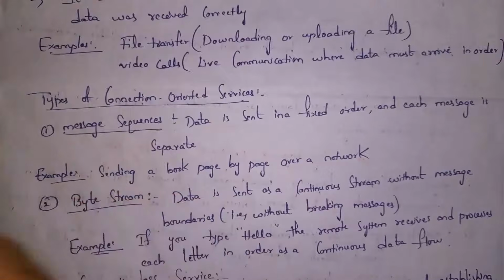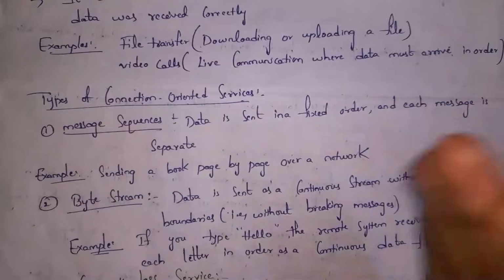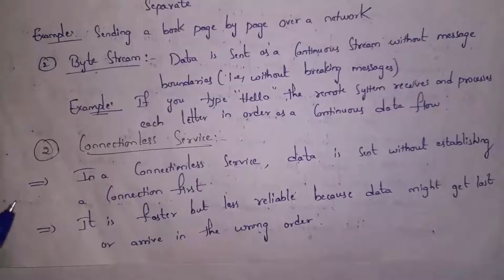Like it will send how are you in sequence. Next, a service provided by layers in the layered model is connectionless service. Guys, if you consider connection oriented service, only after establishing a connection will data be transferred. Whereas in connectionless service, data is transferred first without establishing any connection. And this connectionless service is fast because data is transferred without establishing a connection first.